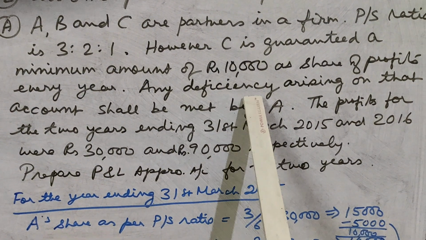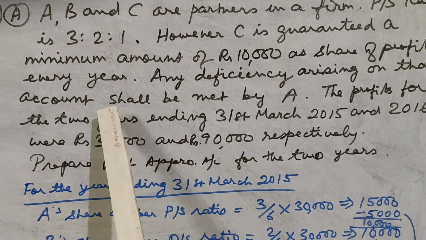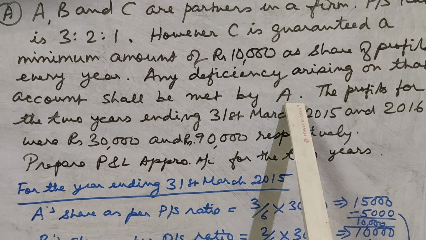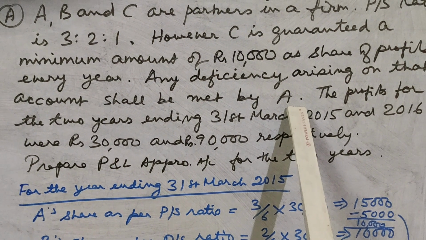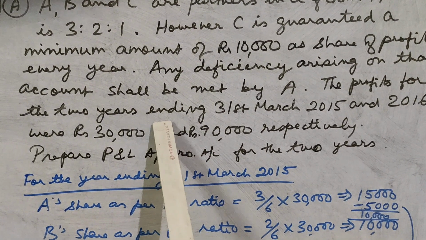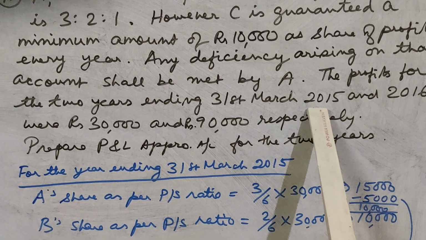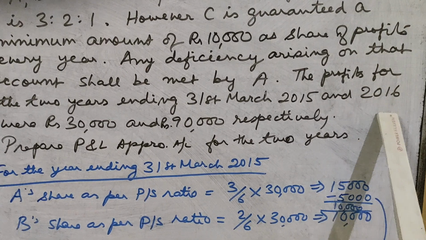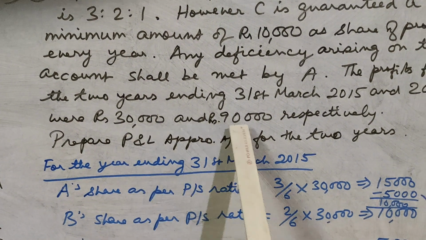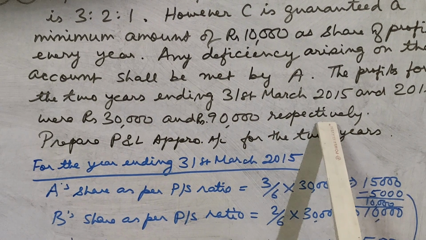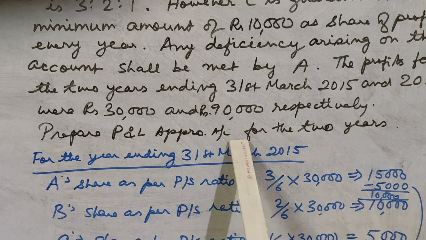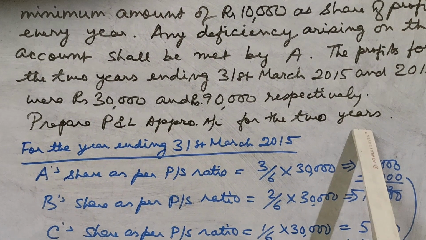Any deficiency arising on that account shall be met by A. Here A will meet the deficiency of C. The profits for the 2 years ending 31st March 2015 and 2016 were rupees 30,000 and rupees 90,000 respectively. Prepare profit and loss appropriation account for the 2 years.